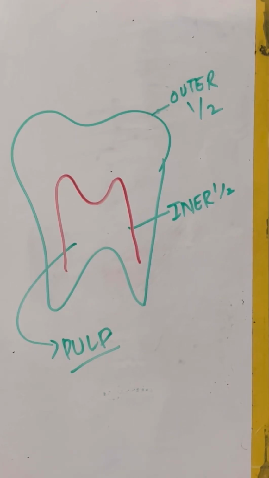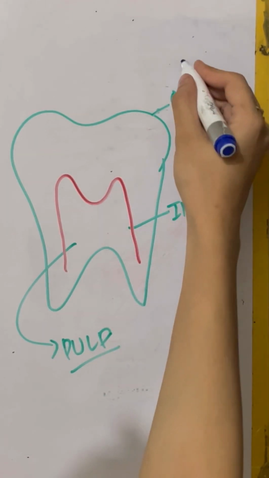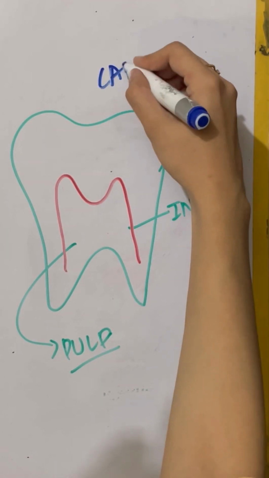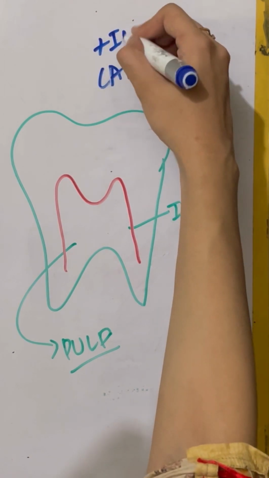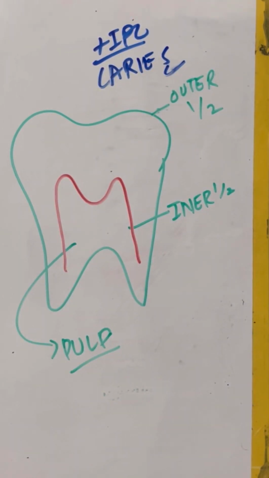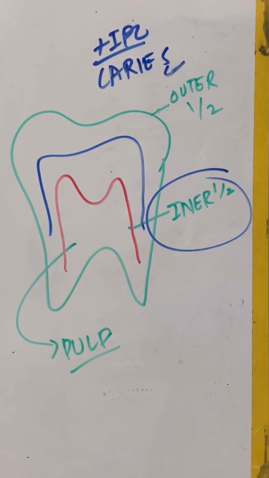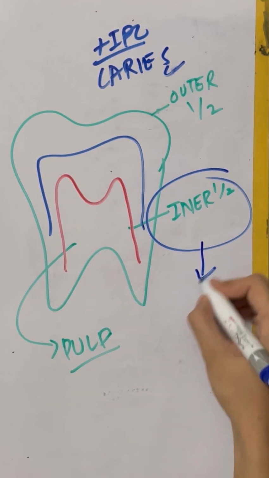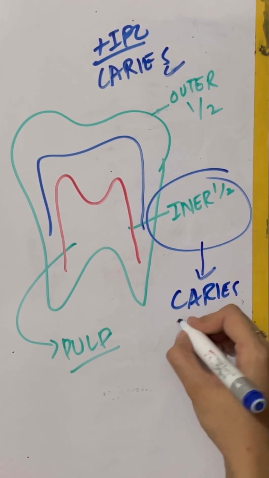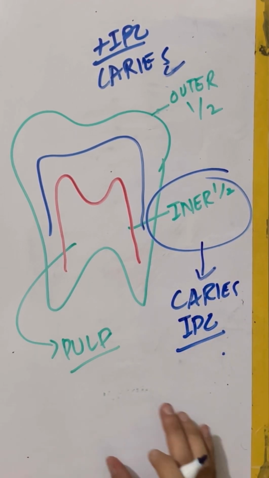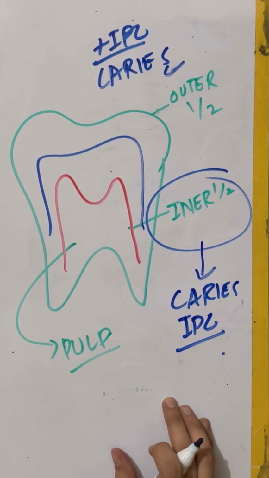Caries extending in dentine: if they are extending into the outer half of the dentine, then only two procedures are preferred. The first is caries removal plus indirect pulp capping, while the others are not applicable. Then if the caries are extending in the inner half, what will we do? Then caries removal is preferred, but the indirect pulp capping is questionable. While pulpectomy in both cases of vital and non-vital are preferred.